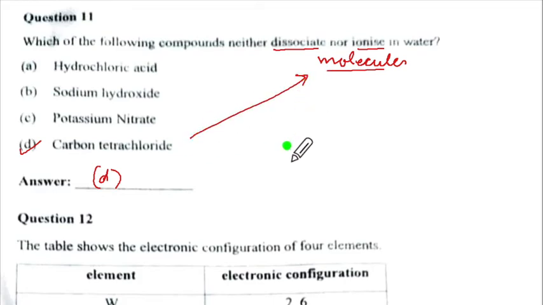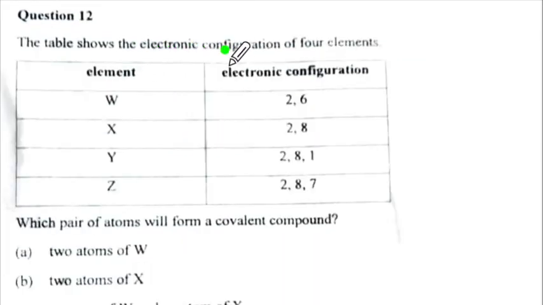It has only molecules. The table shows the electronic configuration of 4 elements W, X, Y, Z. Which pair of atoms will form a covalent compound? Now a covalent compound, 2, 6 is oxygen, so it will form covalent compound with itself. 2, 8, this is a noble gas. This is not going to have any compound formed. Now this is 2, 8, 1. This is a metal. The metal cannot form a covalent compound because covalent compounds are formed between non-metals.